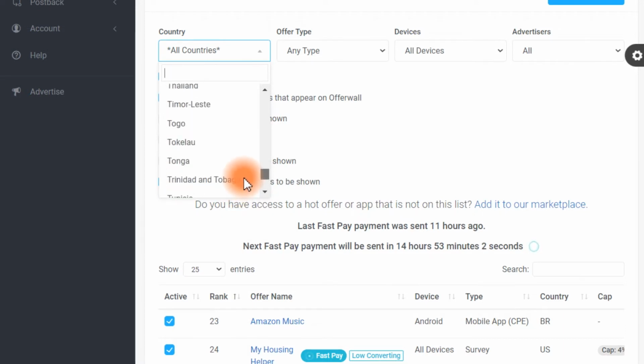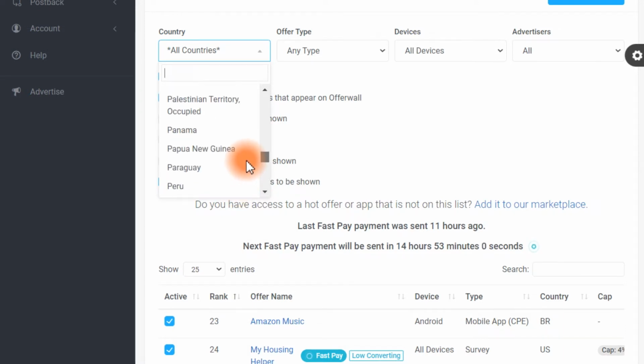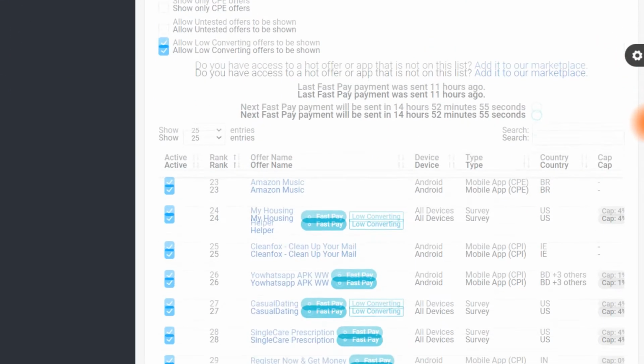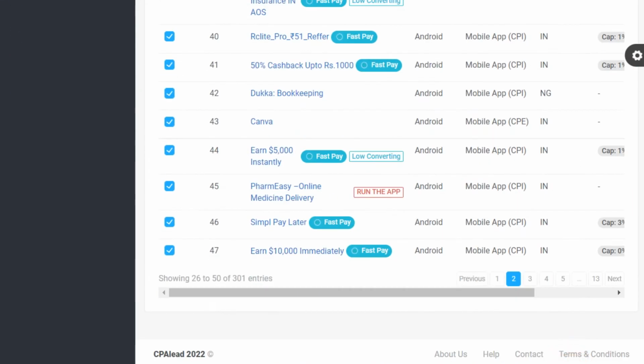Now you can search for every offer type, which I will totally recommend to you. And also devices should be all. Now down below, you're going to see a bunch of different offers. You're going to see that most of the offers are "earn something". So guys, basically you're going to promote mostly offers that people would earn something from.